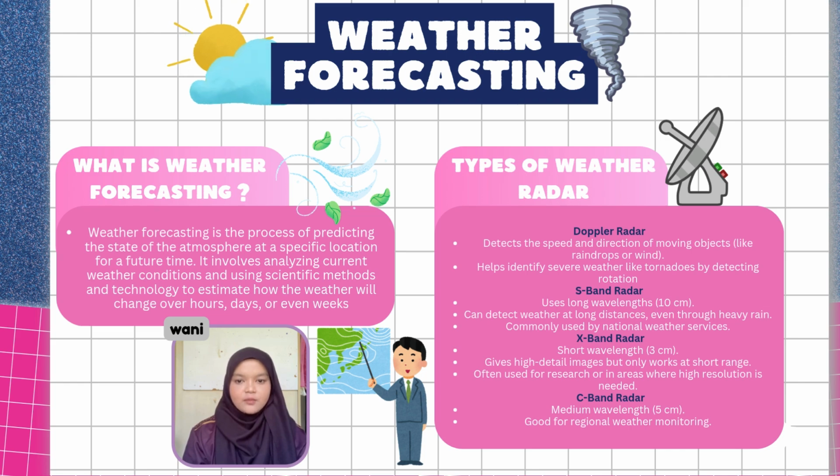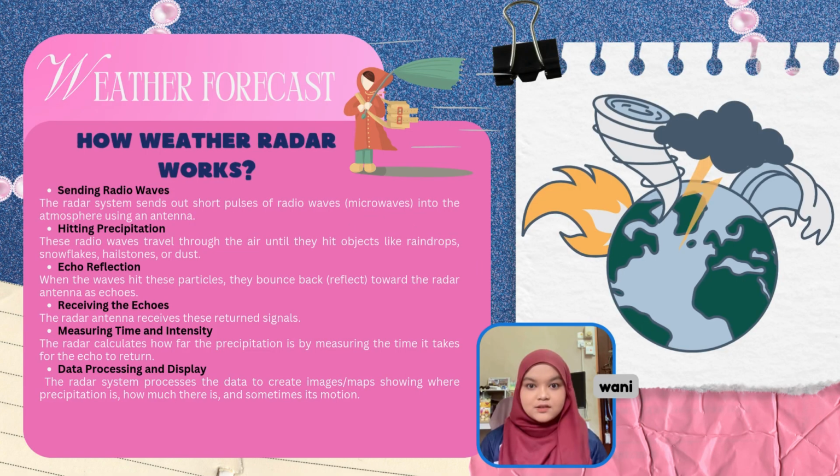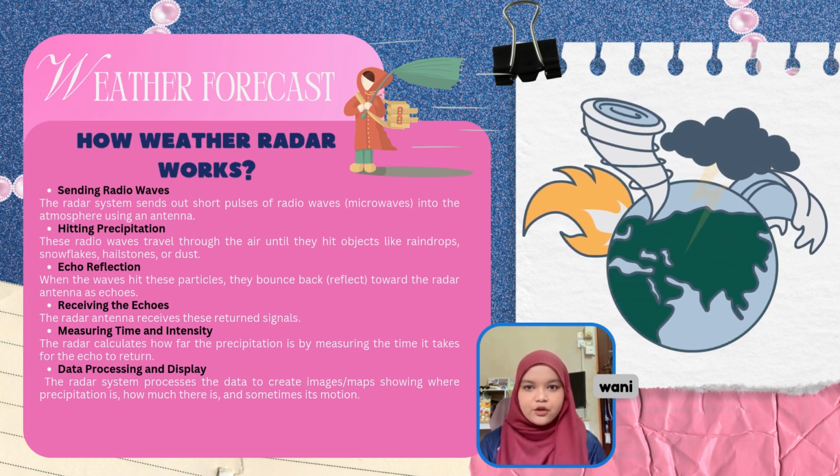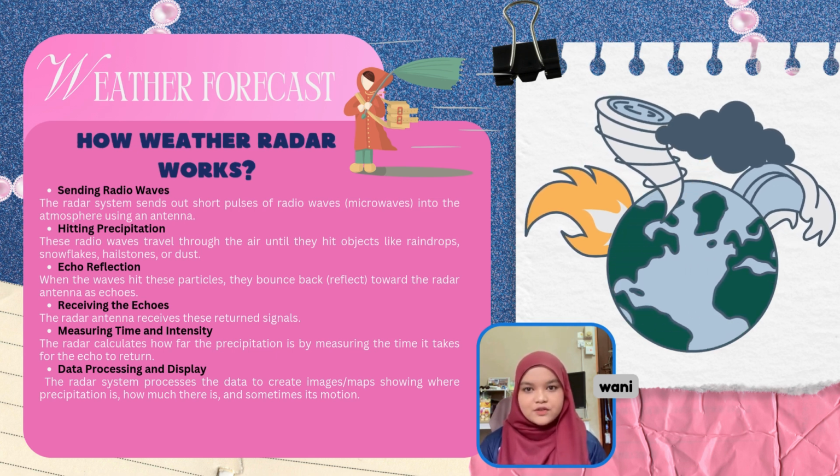giving a good balance between distance and image quality. So, how does the radar work? First, sending a radio wave. The radar system sends out a short pulse of radio wave, which is microwave, into the atmosphere using an antenna.